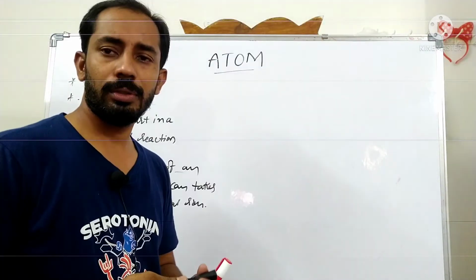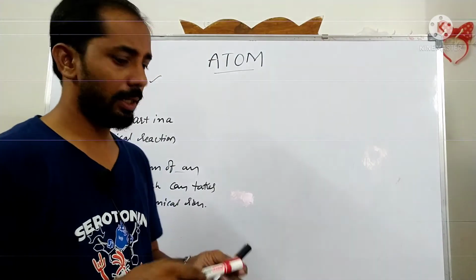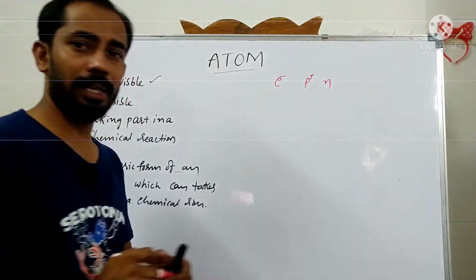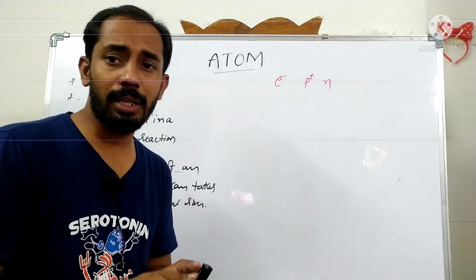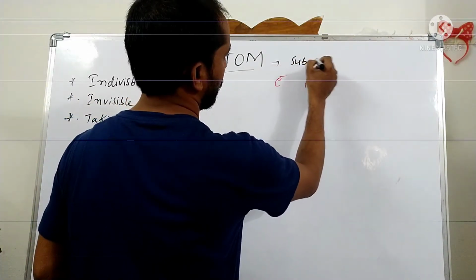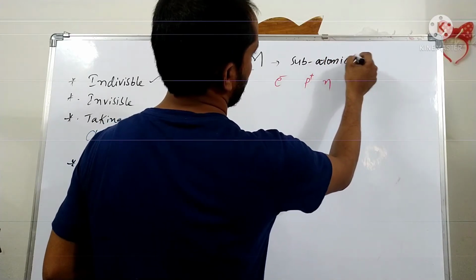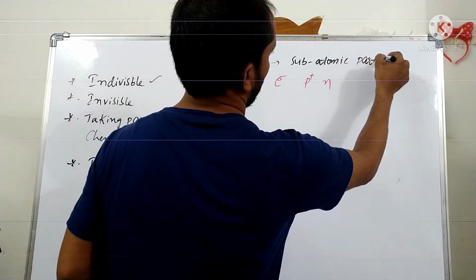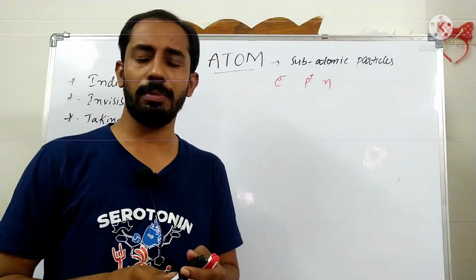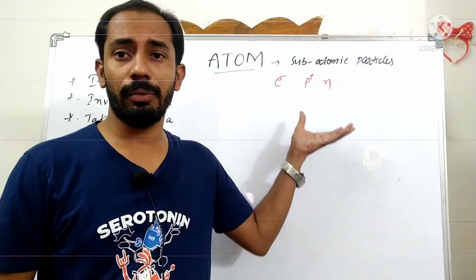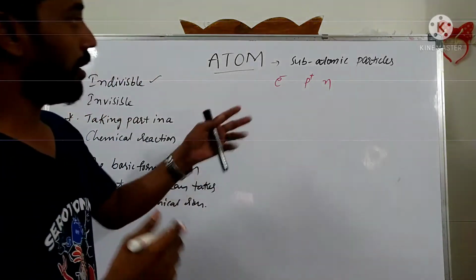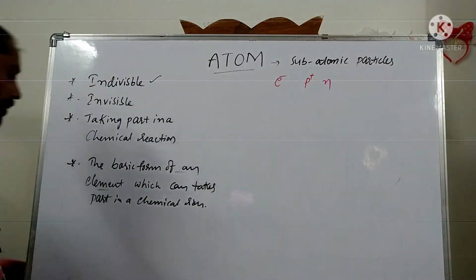But among these, only electron, proton and neutron are called subatomic particles or fundamental particles, because these three take a very important role in the construction of an atom.